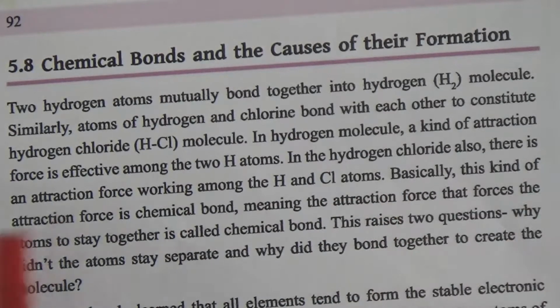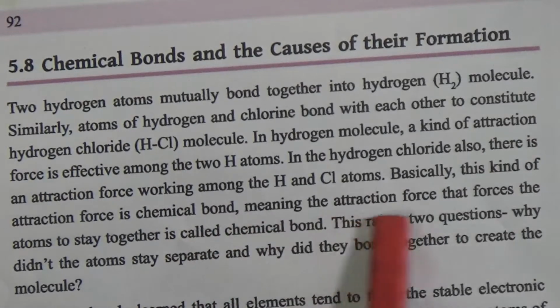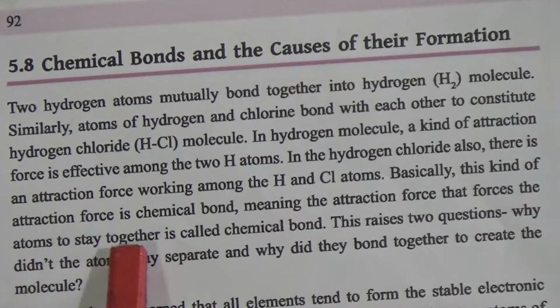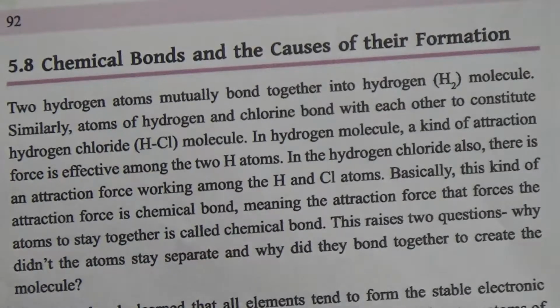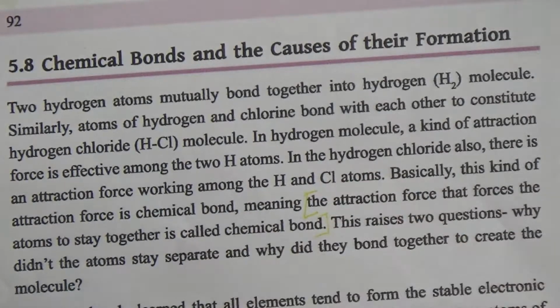Basically, this kind of attraction force is a chemical bond, meaning the attraction force that forces atoms to stay together is called a chemical bond. Dear students, this is the definition of chemical bond.